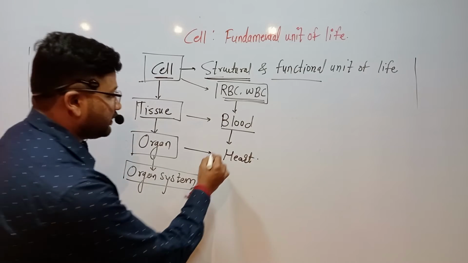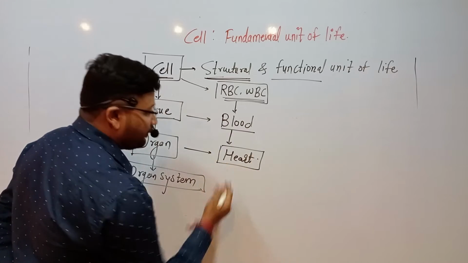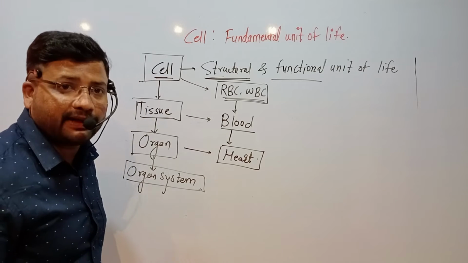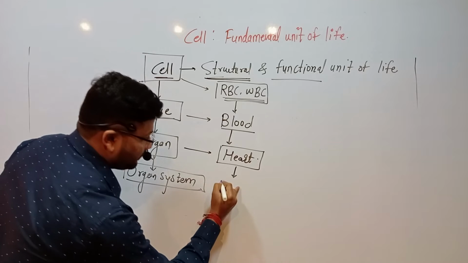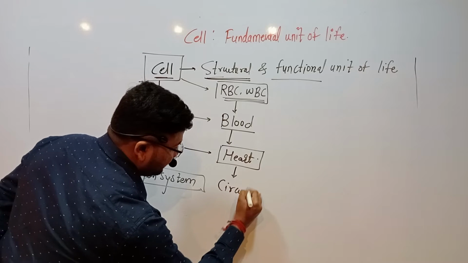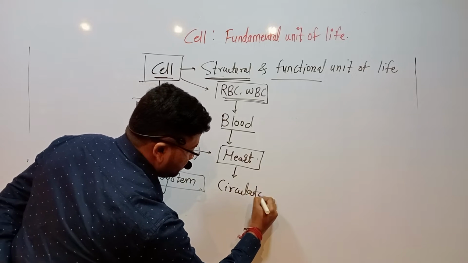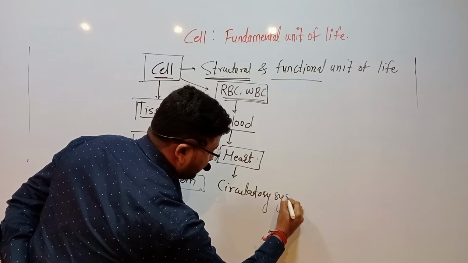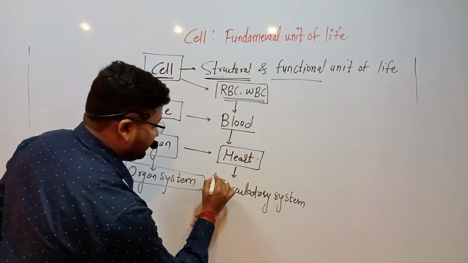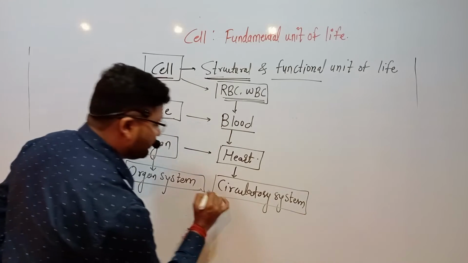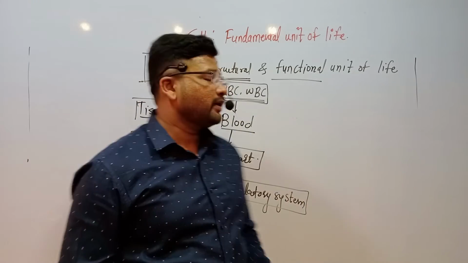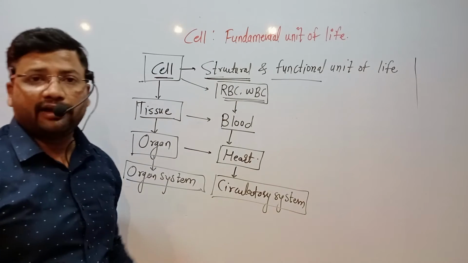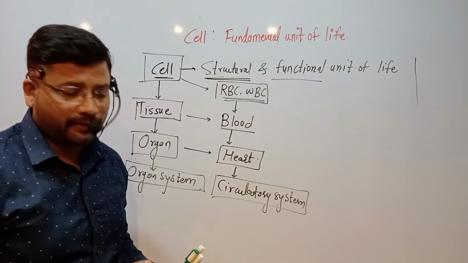And this heart is related to the system present in our body for the circulation of blood, which is called the circulatory system. This circulatory system is present in organisms like us and many other organisms. So cell is the structural and functional unit of life.